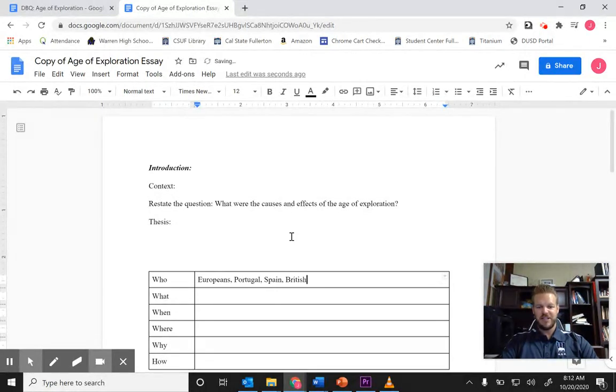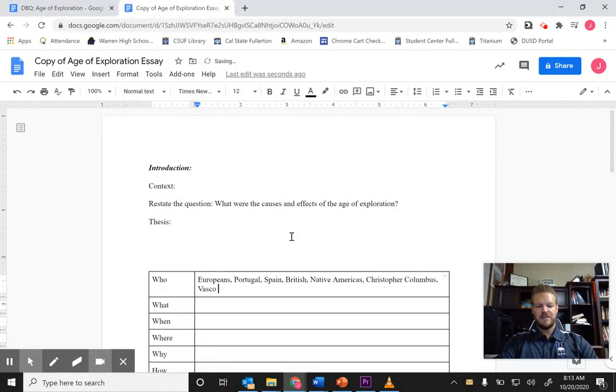So I'm going to put the British in there. Now I'm going to go even more. Who's involved in the Age of Exploration? Well, they pretty much take over the land of the Native Americans. And now let's go even deeper. Names of people. Christopher Columbus, who has a journal in the documents. Vasco da Gama, who has a journal in the documents. And I think that's good enough, right?